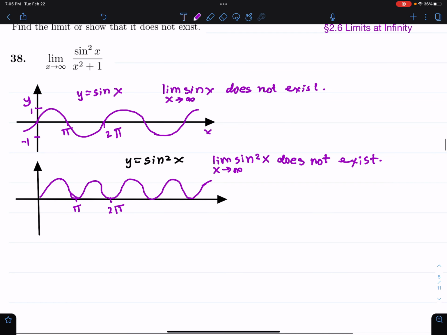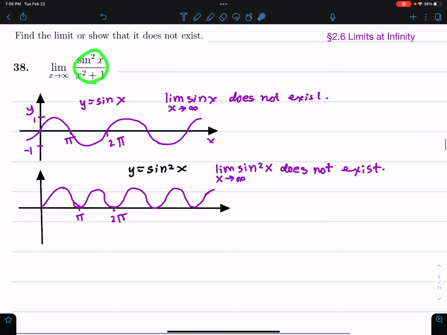So this is pretty long-winded. I want to talk about this guy. Do we know this limit even exists? The answer is it does, but we shouldn't assume that it does. We have to prove that. That's really part of our proof, not just finding the limit, but showing the limit exists.